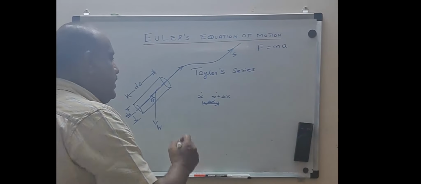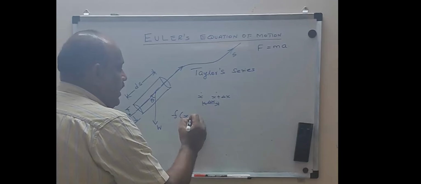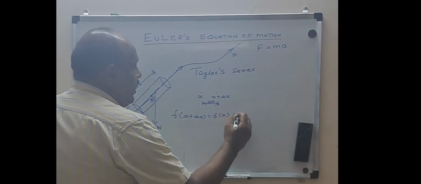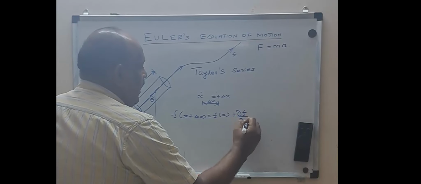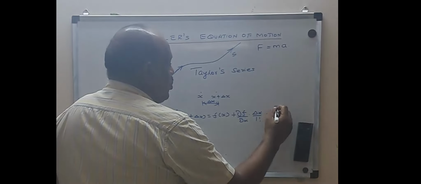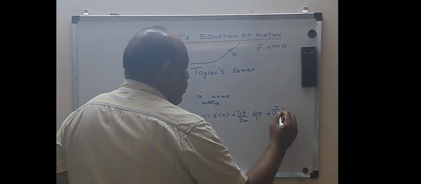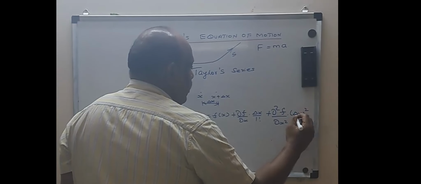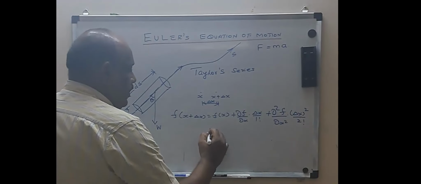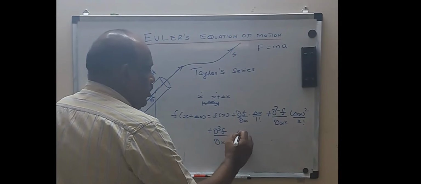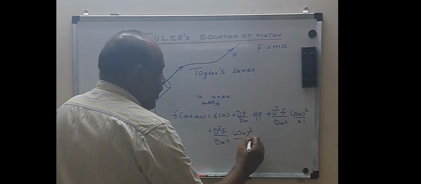What is the meaning of Taylor series? f of x plus delta x will be equal to f of x plus ∂f/∂x into delta x by 1 factorial, plus ∂²f/∂x² into (delta x)² by 2 factorial, plus ∂³f/∂x³ into (delta x)³ by 3 factorial.